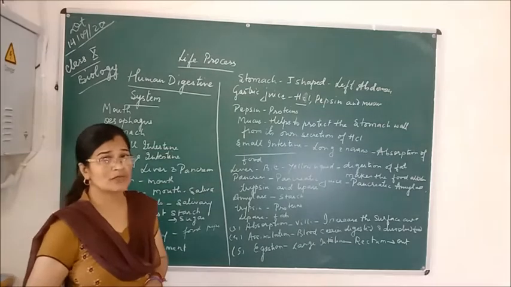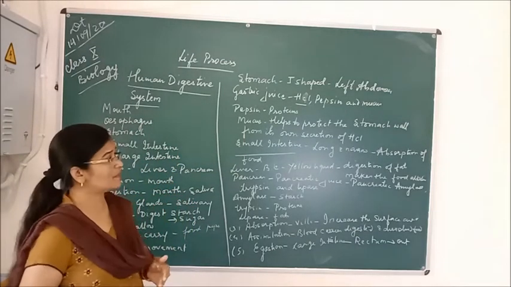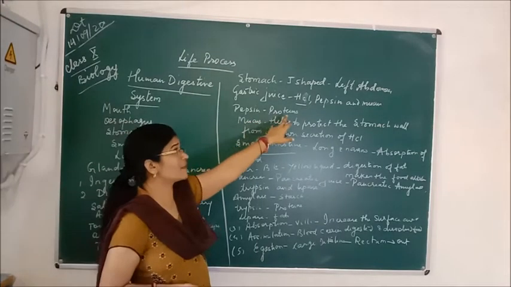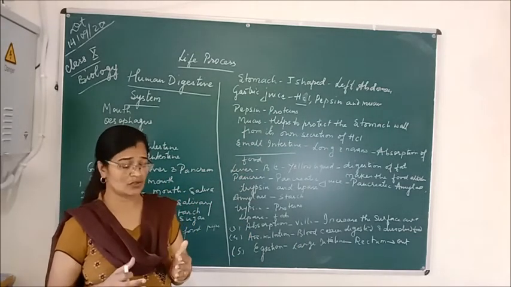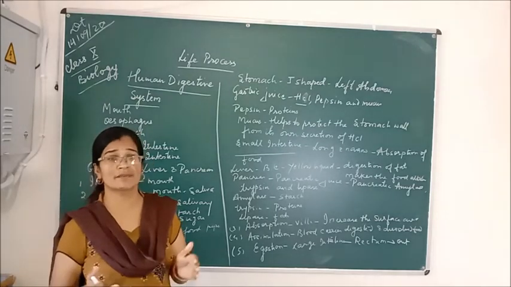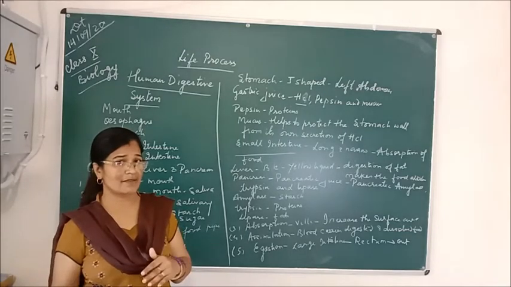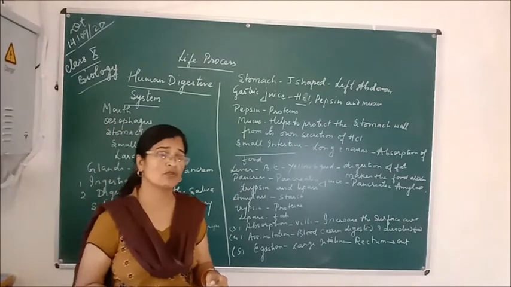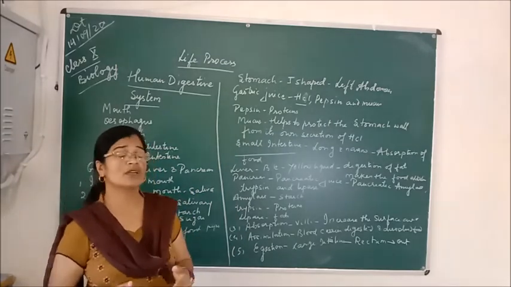Pepsin helps to digest the proteins, mainly breaking down the proteins into smaller pieces. The main function of HCl is that it helps to make the food acidic, and secondly it also kills the bacteria which are present in the food. So hydrochloric acid has two functions. First, it kills the bacteria present in the food, and secondly it helps to make the food acidic in nature.